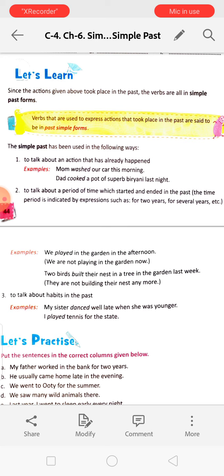Next, number 3, to talk about habits in the past. My sister danced well when she was younger. So it is a good habit in the past, not now. I played tennis for the state.